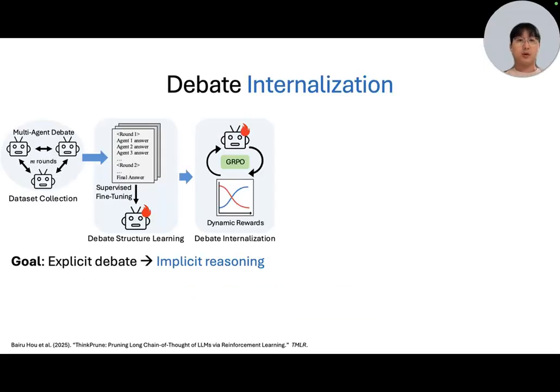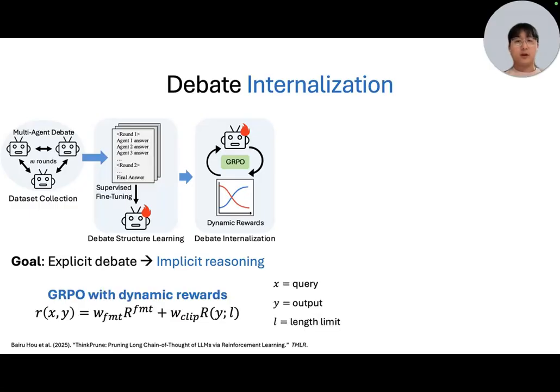Next, we employ a second optimization stage for debate internalization. Through this stage, instead of performing debate externally via text, we want to teach the model to conduct it internally. For debate internalization, we fine-tune the model from the previous stage using GRPO with dynamic rewards. We have two key components in the reward function.